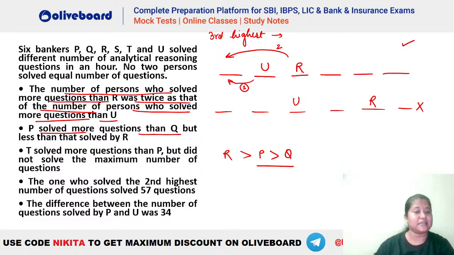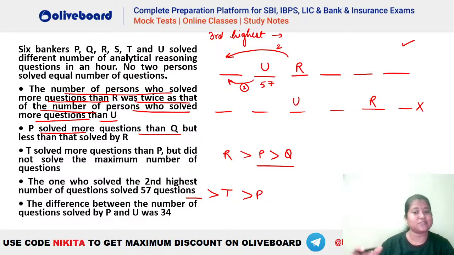Now let's see. T solved more questions than P but did not solve the maximum number of questions. So T has to be greater than P and we should not have him as the maximum. That means there should be at least 1 person before T. Now the one who solved the second highest number of questions has 57 questions. That means this person should have solved 57 questions here. Okay. And the difference between the number of questions by P and U has to be 34.